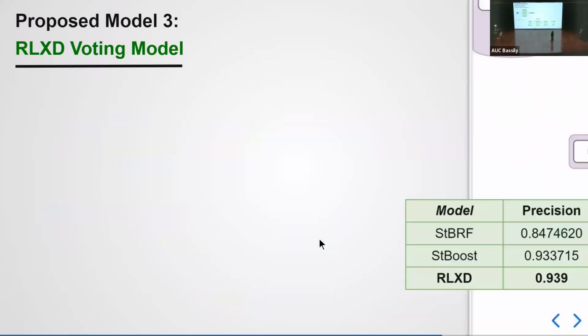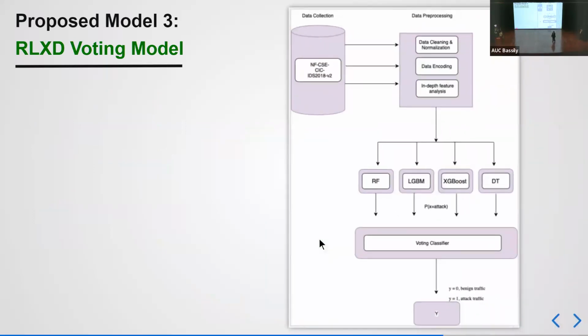So another proposed model is the voting model. Let me first explain what a voting model is. The voting model isn't a yes or no model, as you may think it is. It takes in all of the models, such as the random forest, the LightGBM, the XGBoost, and decision tree. And the output of these models is fed into the meta learner, but the output is only based on the weighted average. It takes basically the highest accuracy and feeds it into that voting classifier.